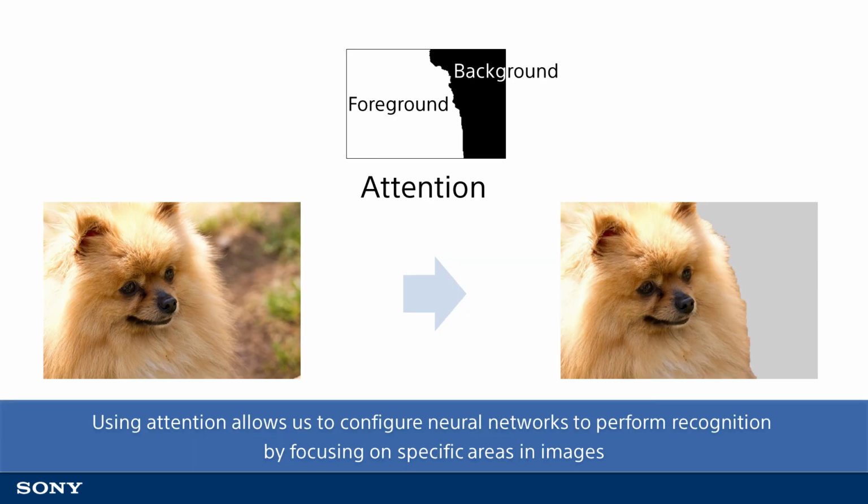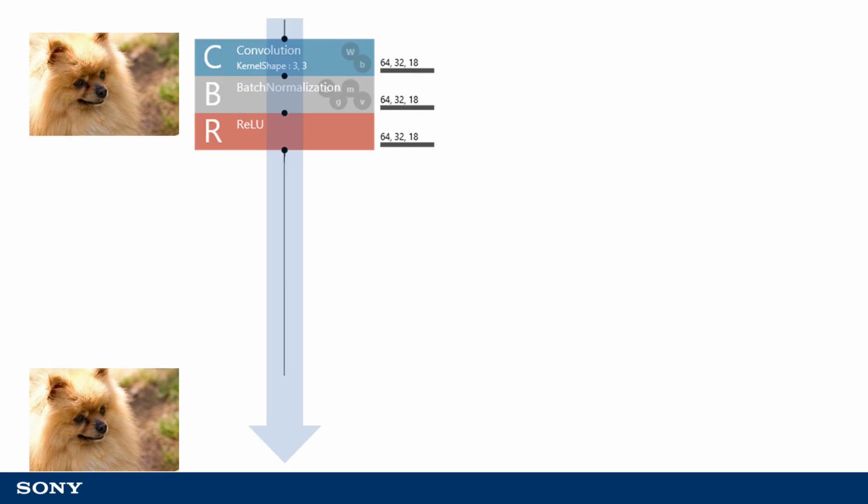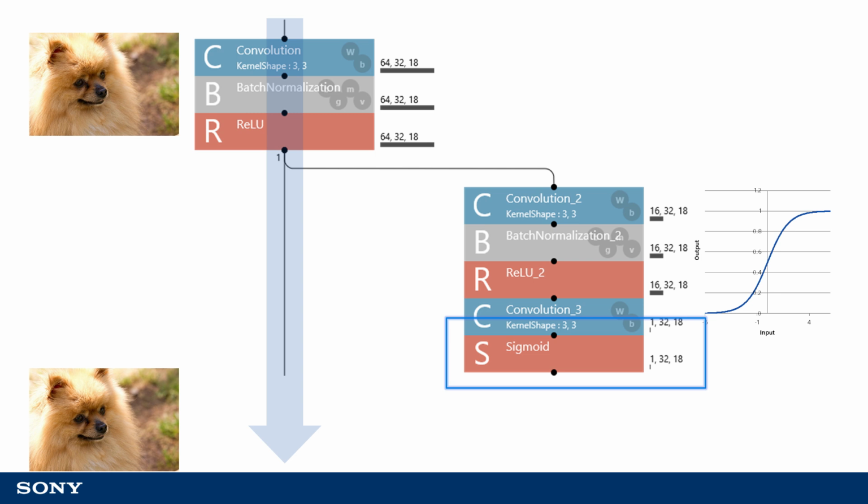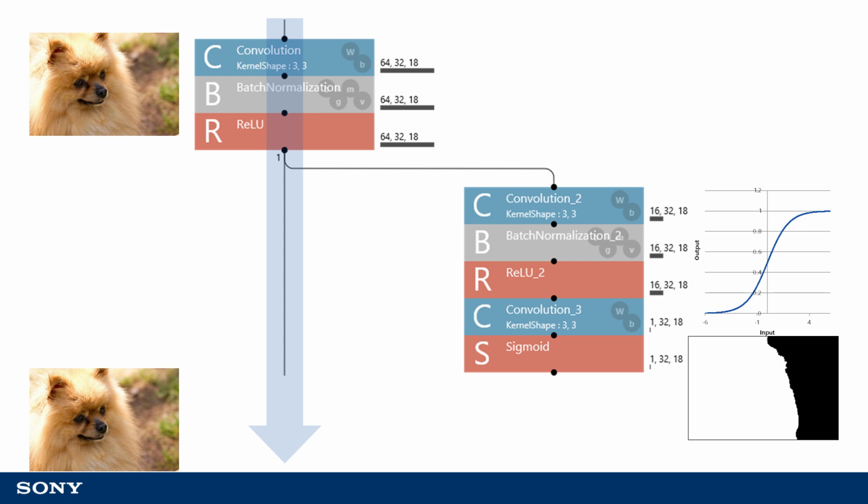Using attention allows us to configure neural networks to perform recognition by focusing on specific areas in input images. The simplest example of this would be to branch the output of convolution somewhere in the convolutional neural network so that one image is output by two or possibly more layers of convolution. Here we configure sigmoid, which is functioning as the activation function for convolution output, to output a value between 0.0 and 1.0 for each pixel.